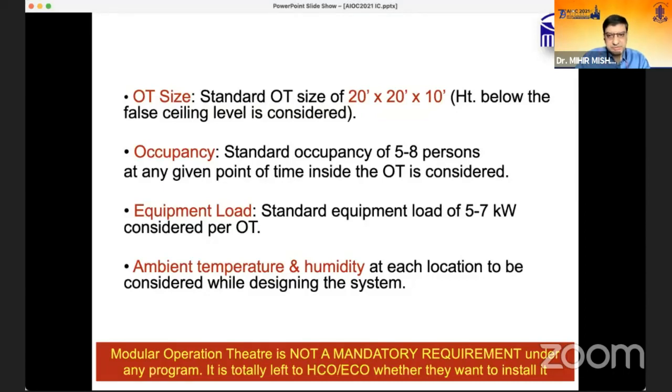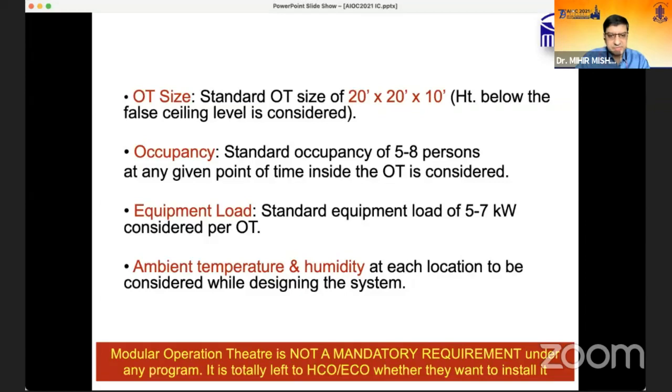Equipment should be around 5 to 7 kilowatt per OT. It should not be more than that. Ambient temperature and humidity at each location are to be considered while designing the system. Nowadays it's very easy to make up an OT because you have modular operation theater vendors.